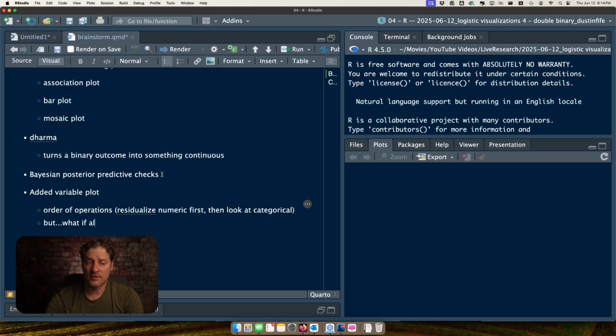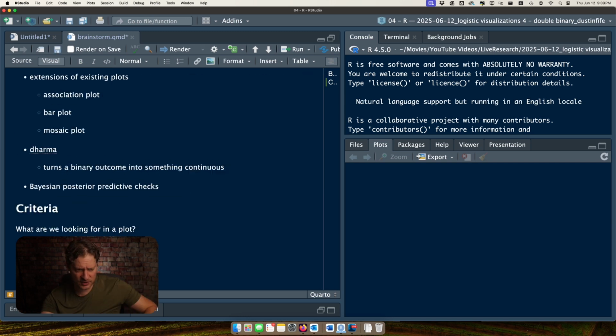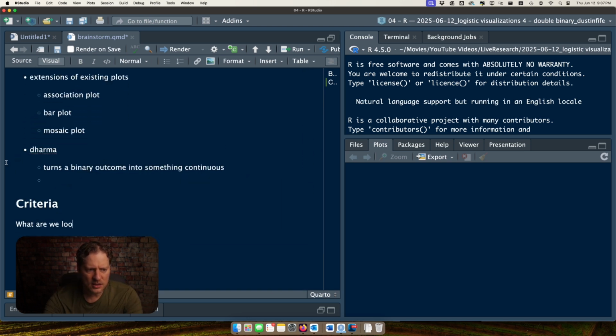But what if all your predictors are categorical? And I've had that happen before, where every single one of my variables was categorical. It was kind of a nightmare. So this is helpful to go through. I do want to come up with criteria. What are we looking for in a plot?